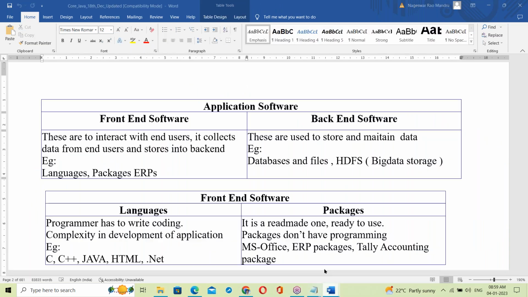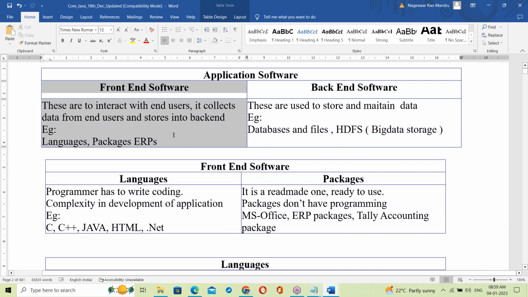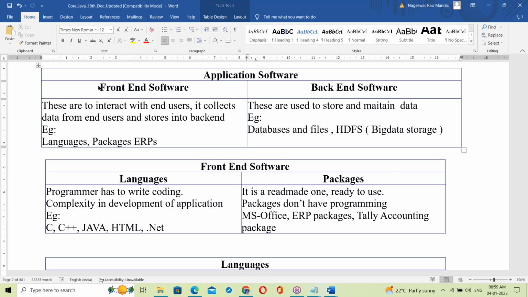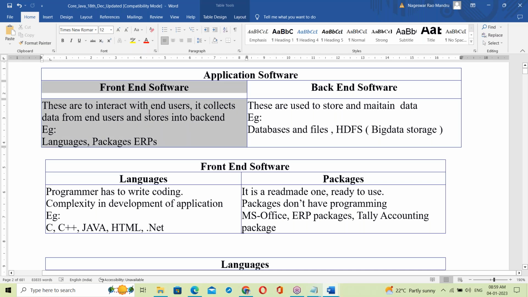Now as per this topic, consider the front end, the application software front end. Next, the back end. The database is the back end, so Java is not a back end. Java is a server side programming language and is also used at the front end. The front end interacts with the end users, collecting data. Java is used at the front end as well as server side programming.